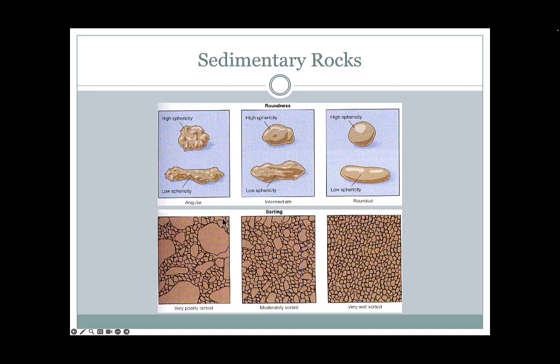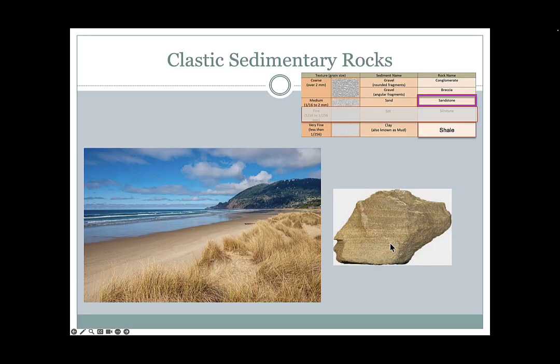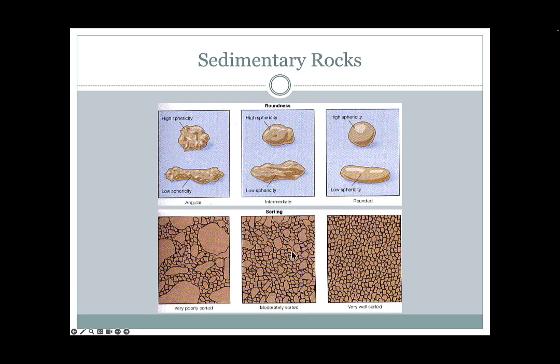The other thing we talk about with sedimentary rocks that have either sand or gravel-sized particles is how well sorted they are. So if all the particles are about the same size, we would say that's very well sorted, and that would be like the sandstone we saw in the last image here. All these grains look about the same size, so we would describe that as well sorted. Moderately sorted, we're starting to see some bigger grains and smaller grains, and poorly sorted, we get some very big grains and some very small grains all mixed together.